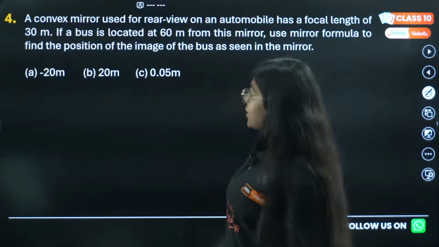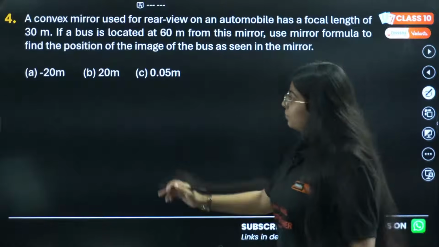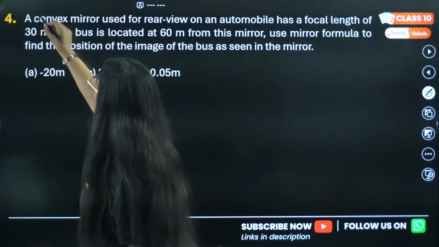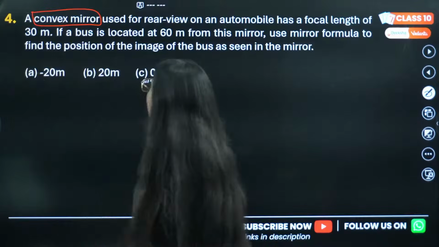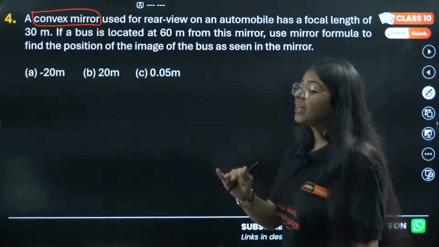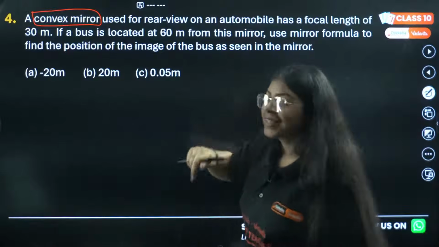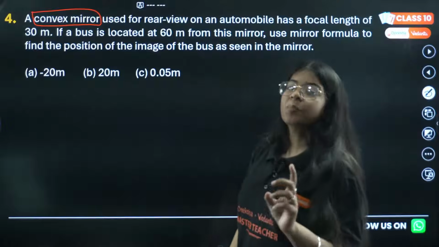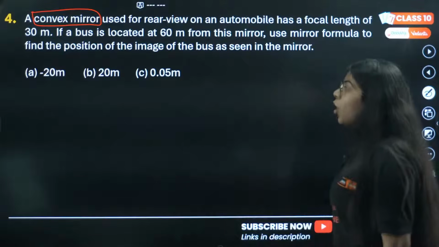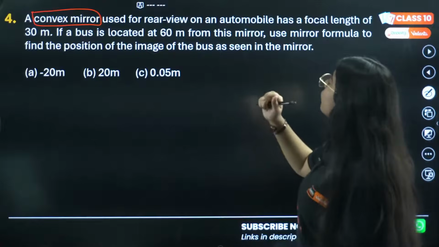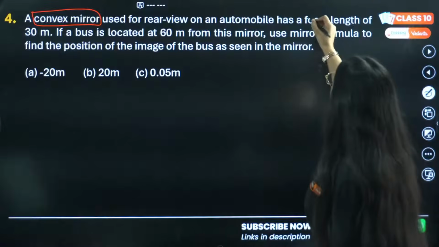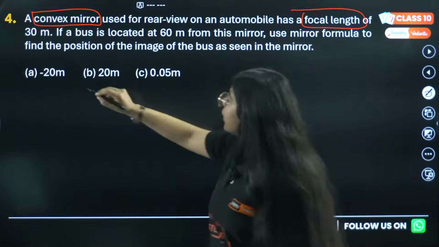Fourth question says, a convex mirror. Read it very carefully. A convex mirror used for rear view. Again, another question on rear view. And if you see, except this question, all the questions have come in the CBSE board. A convex mirror used for rear view on an automobile has a focal length of 30 meter.